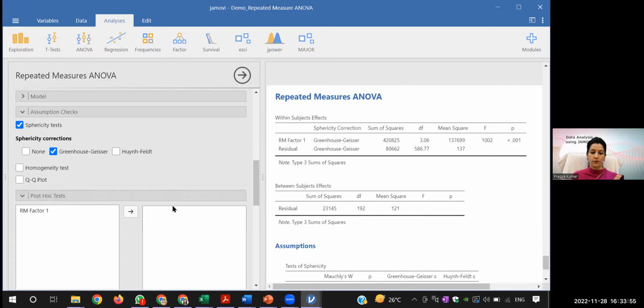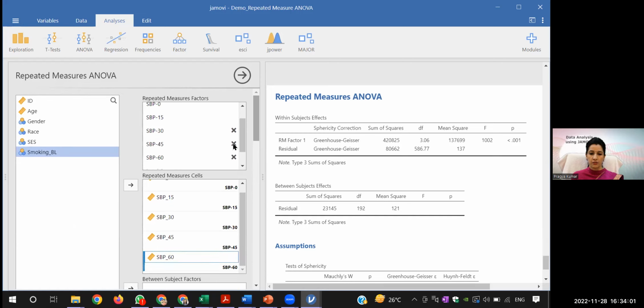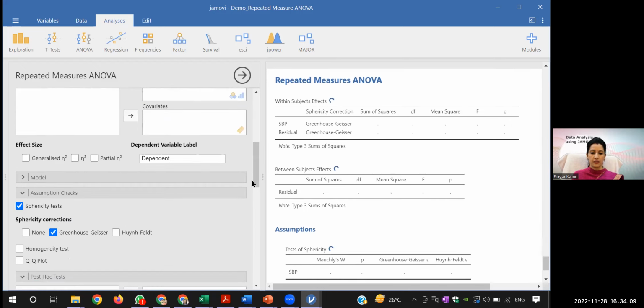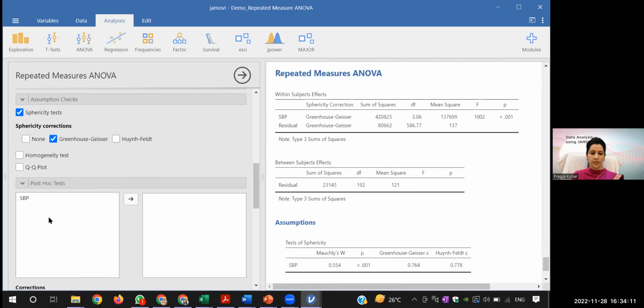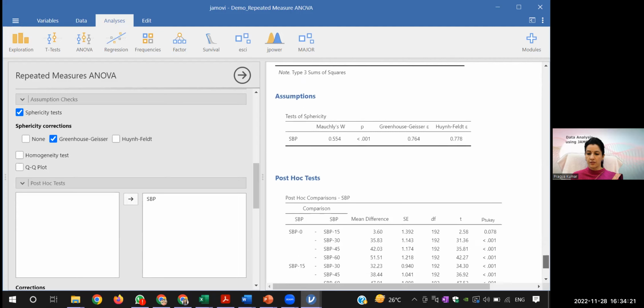So if you have to do this post hoc, now you can see here it is written RM factor because I have not changed the name here. It must be RM factor. So you write SBP here. If you have written that, you will see that SBP will appear. Now you have to move this to this post hoc test. And in this post hoc, you will see that it will tell you the difference.